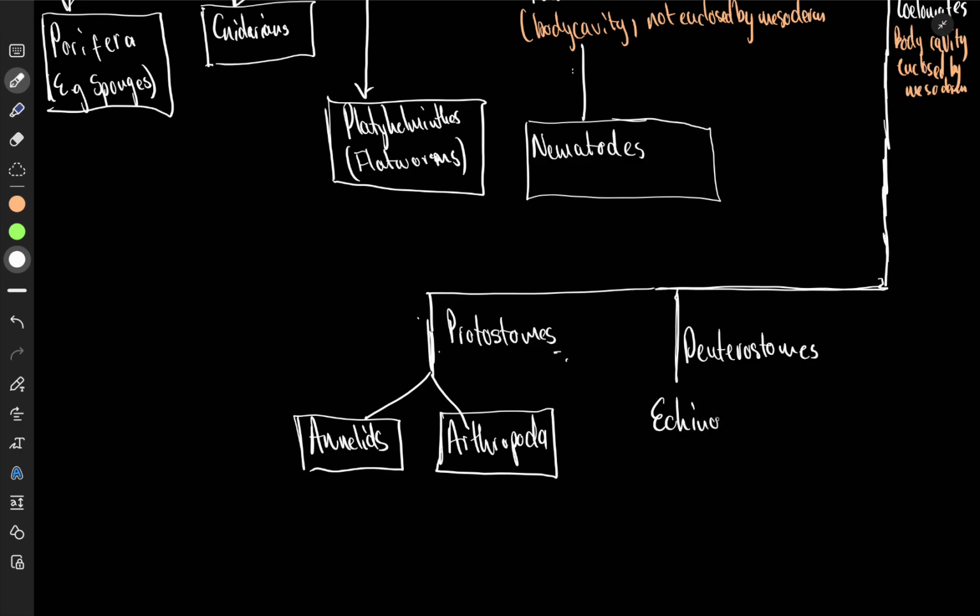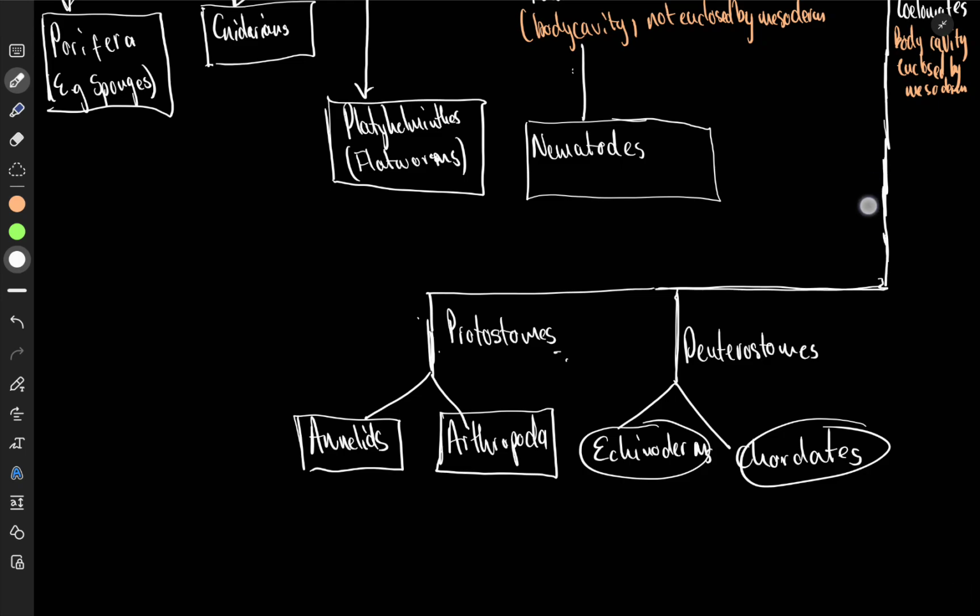Then deuterostomes, we have echinoderms, or we can say echinodermata. Echinoderms are also called echinodermata. And then we will have chordata. So these 2, they're also 2 like that. Echinoderms. Then here we will have chordates, where we belong. Then these are the end.